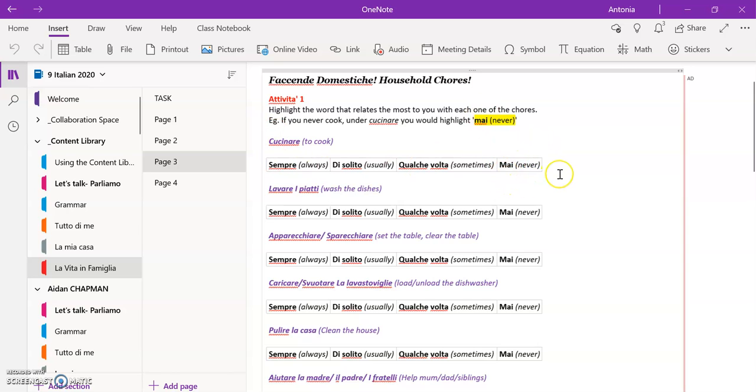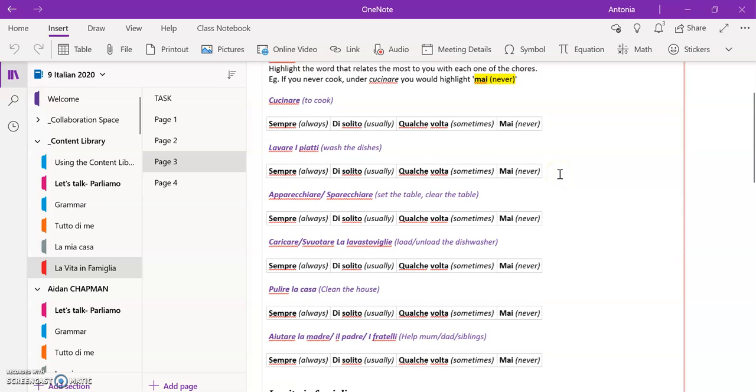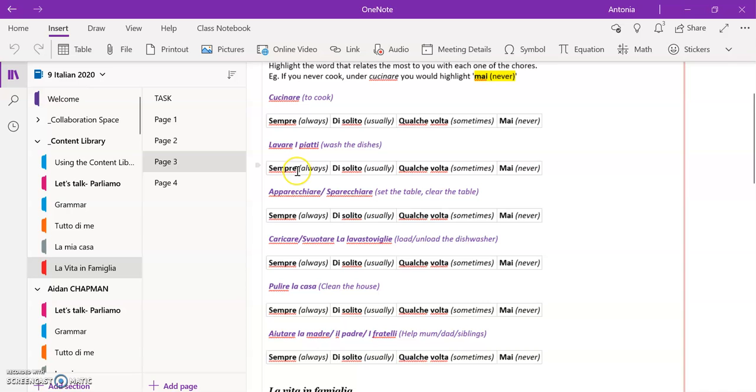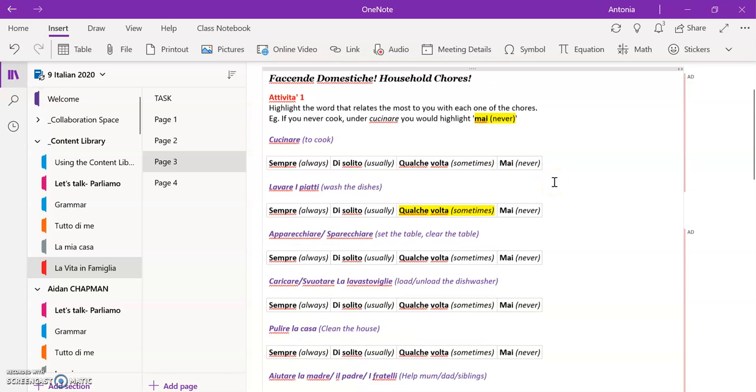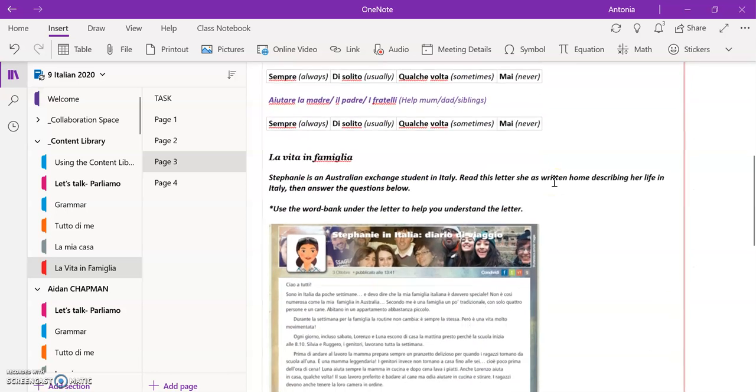So go down, read the chores, and then highlight whichever adjective describes the way that you feel like you engage with these chores. So lavare i piatti, wash the dishes. If you do them sometimes, you might highlight qualche volta. So you drag your mouse over it and you can just click this little highlight button here and you can see that that highlights it. All right. So that's attività 1.